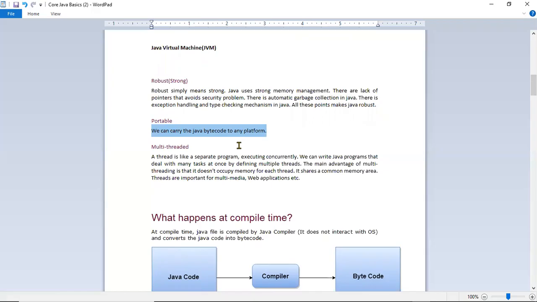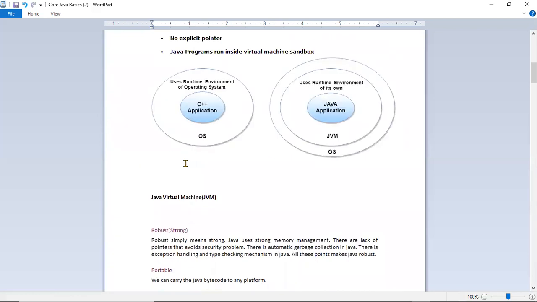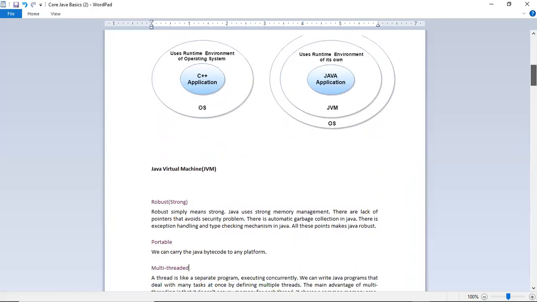All this we can do. That is called portable, and it is one more advantage. And the last one is multi-threaded. We can create threads, separate processes, and make them work in parallel. I will talk about multi-threading also. So these are the advantages of Java.